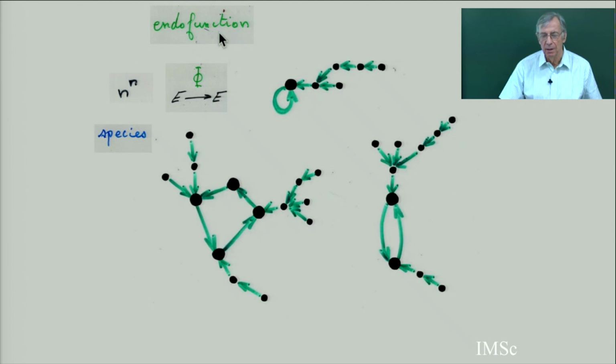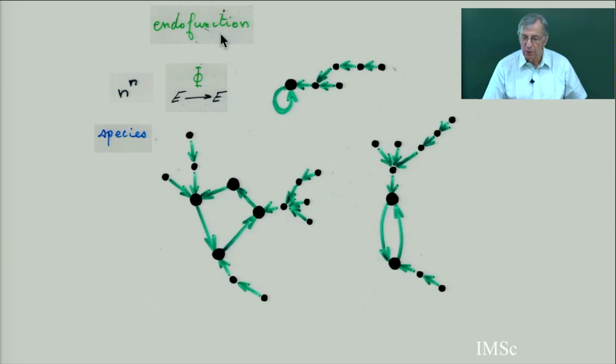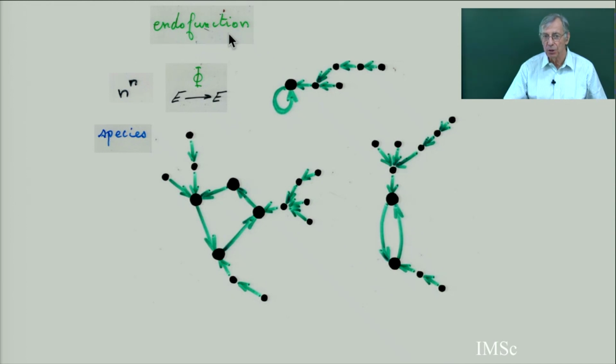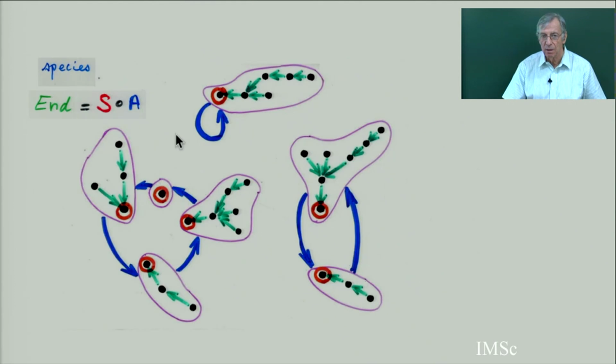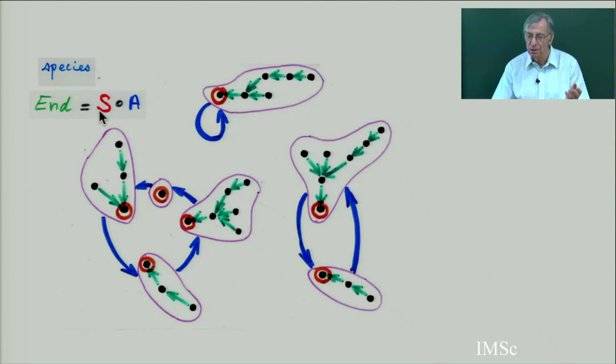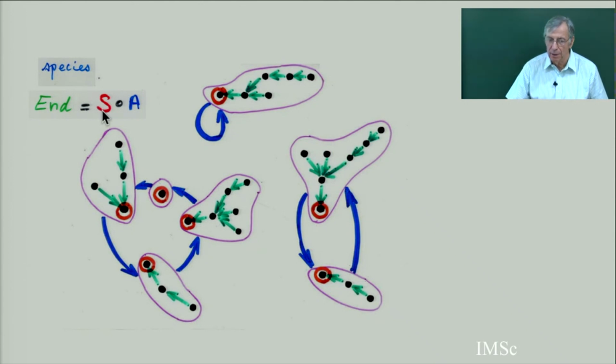The second principle was about endofunctions. This Jacobi configuration is a special kind of endofunction, because there are some colors, blue and red, with some conditions. If you take a general endofunction, n to the power n, then it's well known that the species of endofunctions is the species of arborescences substituted inside the species of permutations. This is a well-known principle. This is a proof that the number of Cayley trees is n to the power n minus 2, etc.